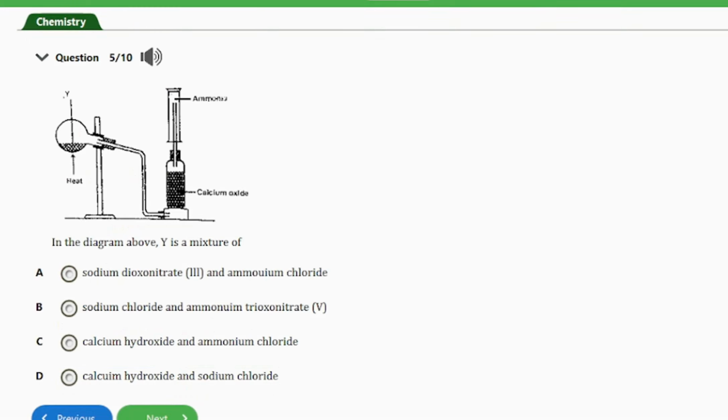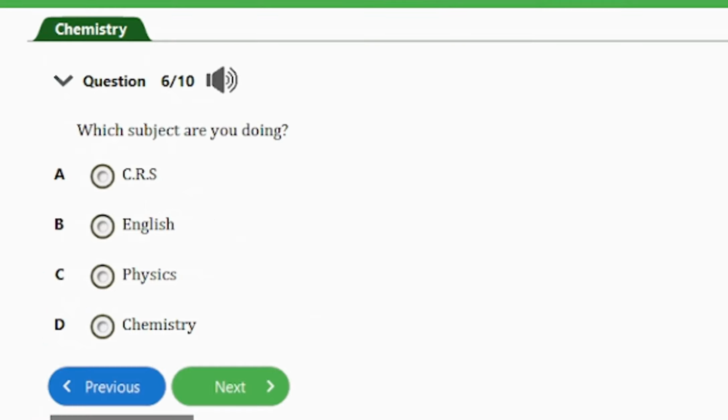Question number 5, it says, right, so here we have a diagram, and the question says in the diagram above, Y is a mixture of A. Sodium nitrate and ammonium chloride, B. Sodium chloride and ammonium nitrate, C. Calcium hydroxide and ammonium chloride, D. Calcium hydroxide and sodium chloride. So guys, the answer to this question is option C, and that's calcium hydroxide and ammonium chloride. So let's consider the next question, guys.